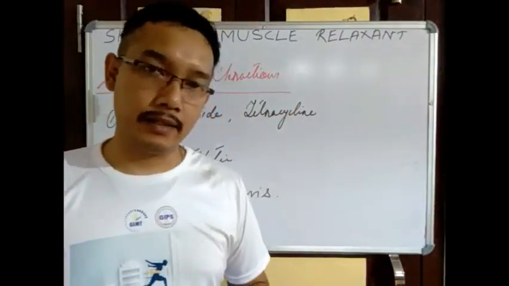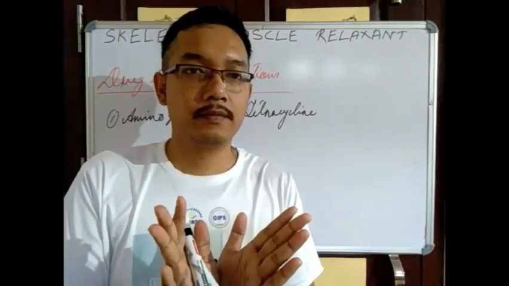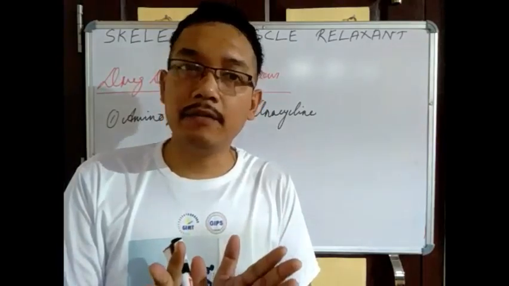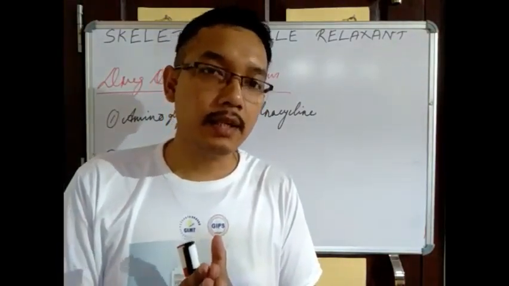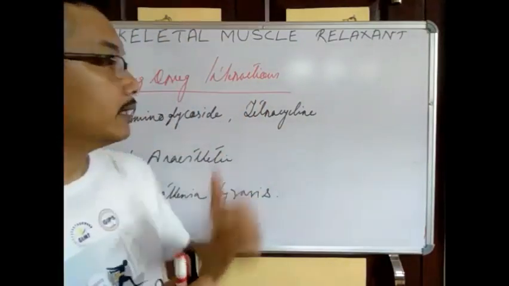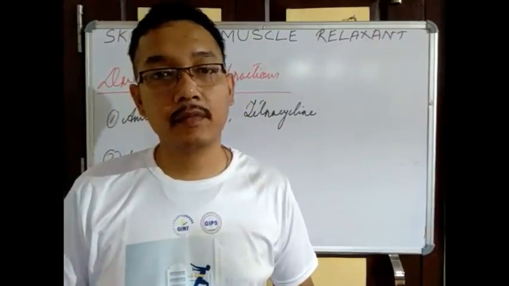Aminoglycoside and tetracycline. These are the two groups of antibiotics. In aminoglycosides we have streptomycin, gentamicin, neomycin, all the mycins, as well as the tetracycline group of antibiotics.